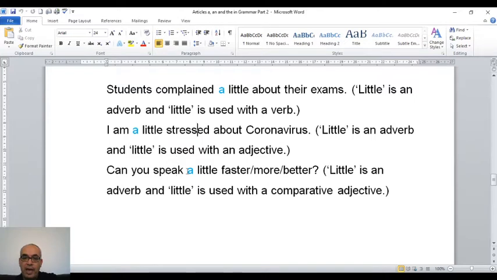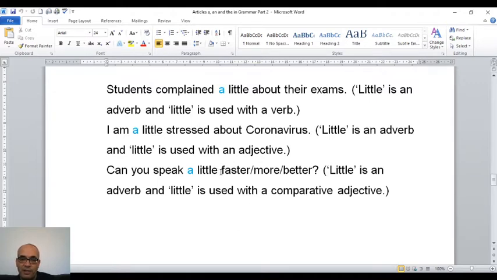Can you speak a little faster? Or I can say, can you speak a little more? Or I can say, can you speak a little better? So I use "little." "Little" is an adverb here. It means how you speak: faster, better. So "a little" is an adverb. And also there is no noun after "little."